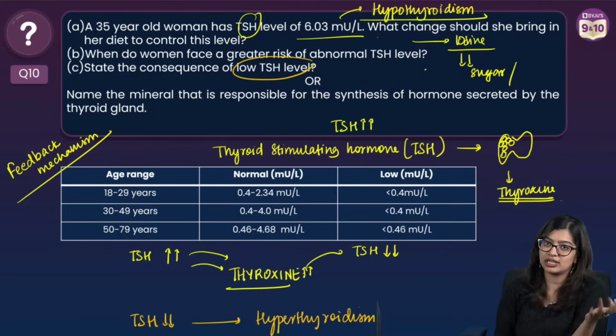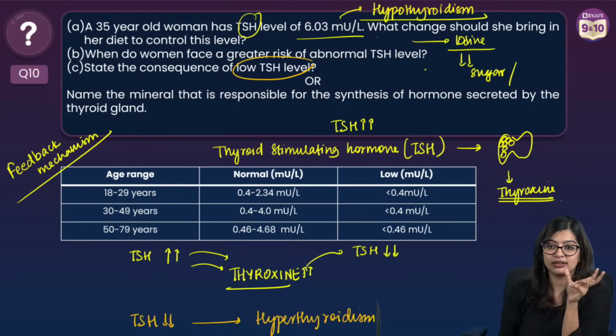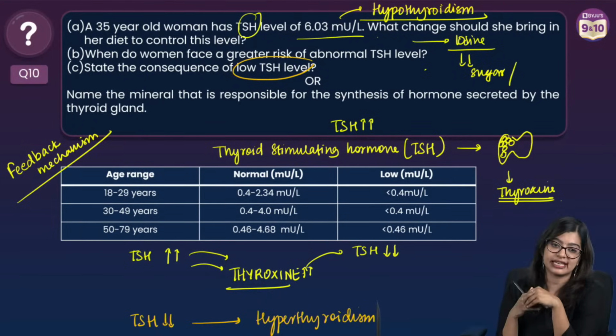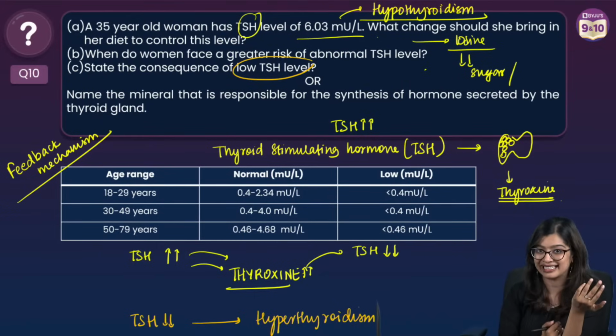Now, why did I explain this to you? See, question A, you would have answered blindly. But question C, you would have been confused, right? You would not know what is what. So that is why I explained the funda behind the feedback mechanism. Many of you are looking at this question and saying, ma'am, this is not a CBSE question, this is ICSE.